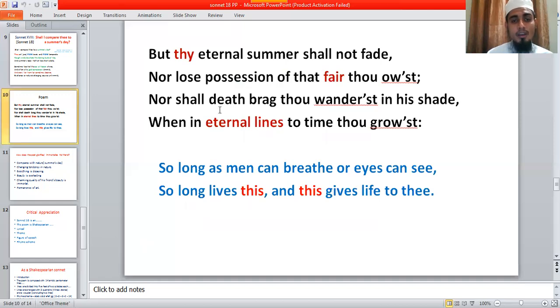Why does death fail to destroy his friend's beauty? Because "when in eternal lines to time thou growest." He gives immortality to his friend's beauty with his eternal lines. Eternal lines means this sonnet. This is a piece of art. These two lines give the permanency of art, the supremacy of art over life. Art is permanent. Art can give life permanency. Art can make life immortal.